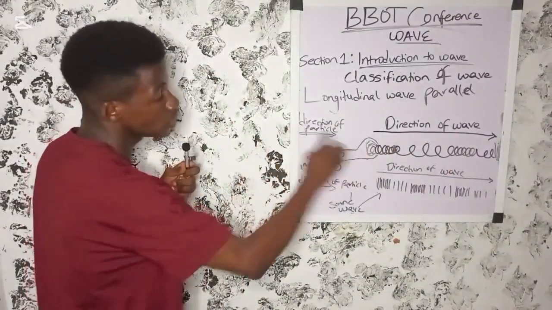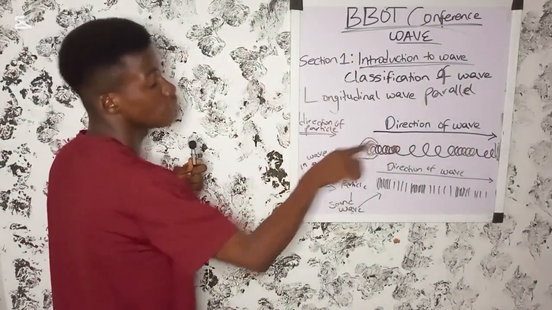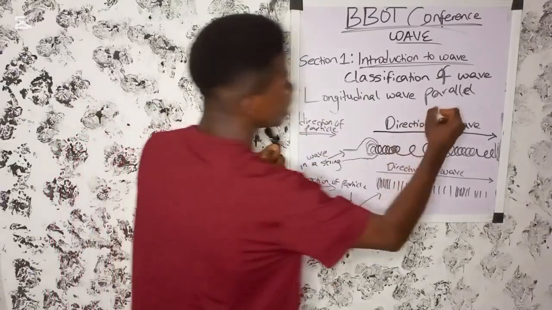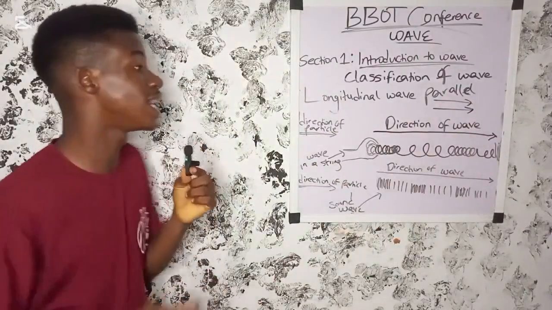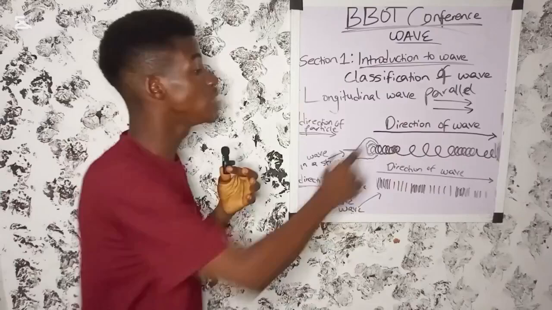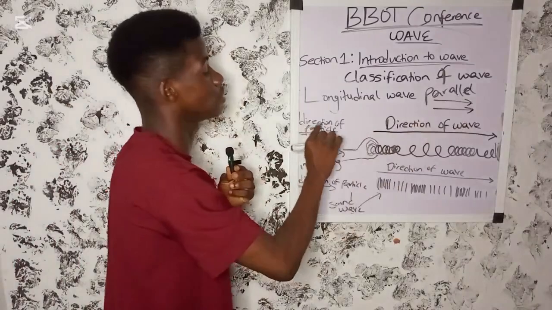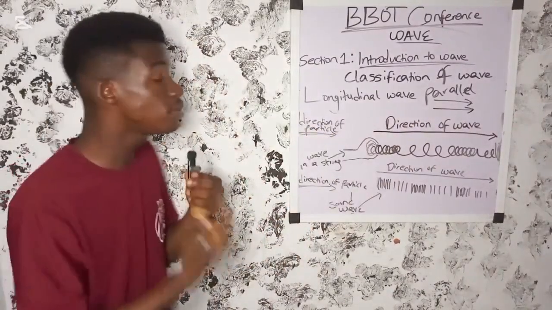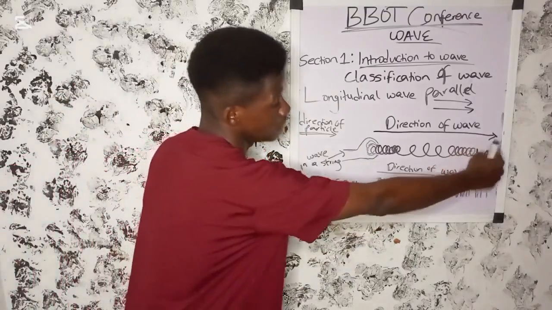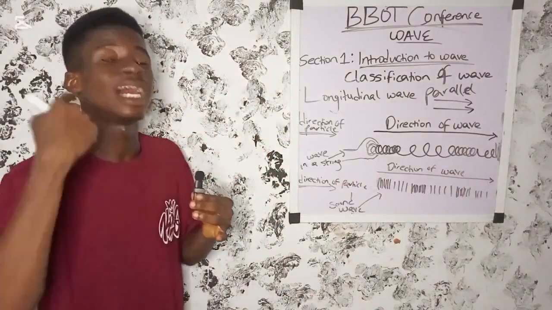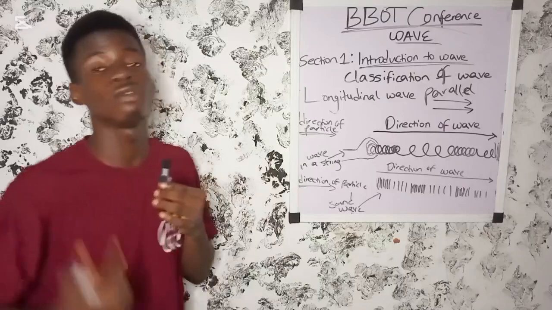Whereas this is also the direction of the particle. The particle direction is also in this direction. The direction of the wave is also in this direction. So the two lines, they are what? The two lines, they are parallel. So this will tell you that a longitudinal wave is a wave in which direction of the motion of the wave is parallel to the direction of the motion of the particle. Example of a longitudinal wave is a wave in a string fixed at one end, and also sound wave. Sound wave is also an example of longitudinal wave.